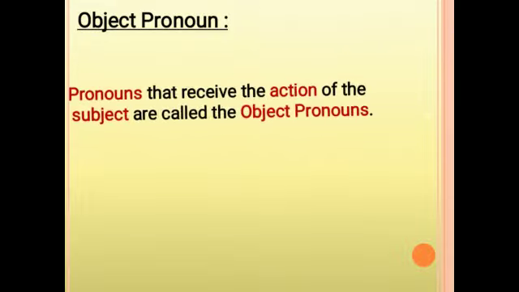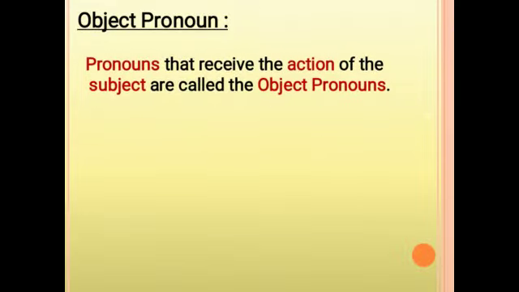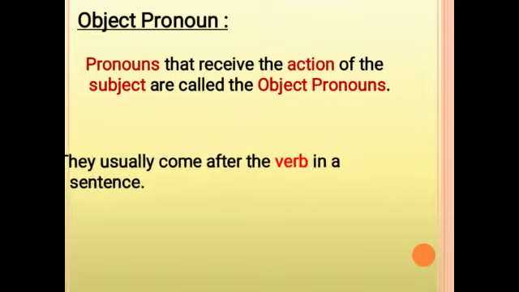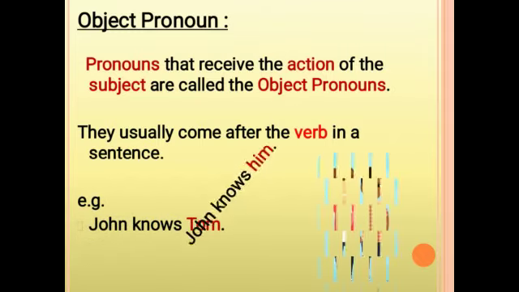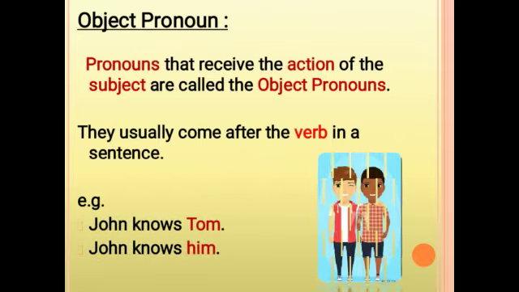Let's understand what is object pronoun. Pronouns that receive the action of the subject are called the object pronouns. They usually come after the verb in a sentence. For example, John knows Tom. Here, John is the subject, knows is the verb and Tom is the object. So, we will replace Tom with the object. Hence, we need to use object pronoun. So, the correct object pronoun for Tom will be him. So, here, him takes the place of Tom.